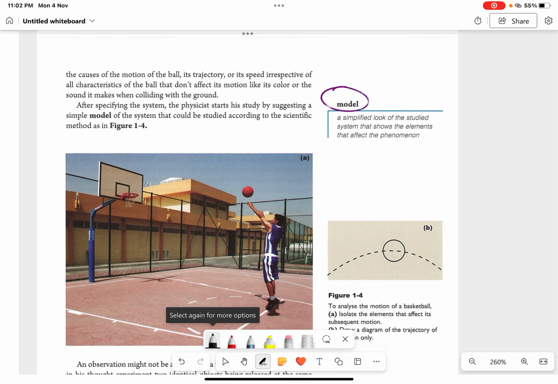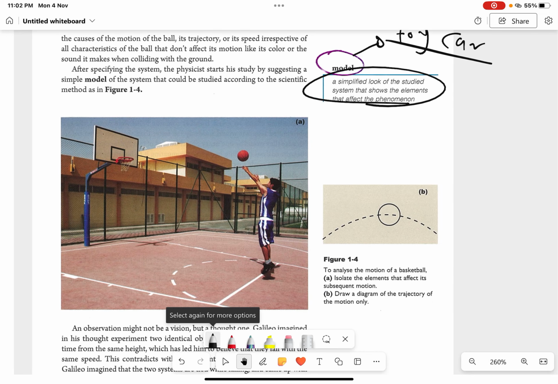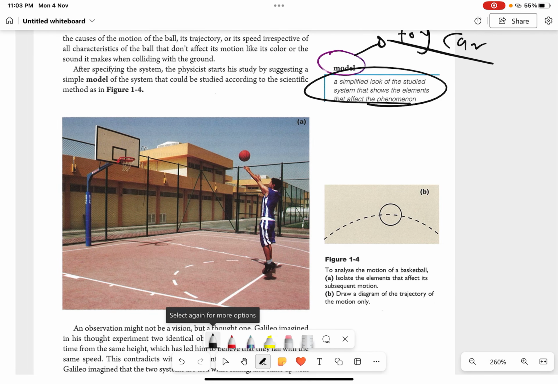So a car is a system. A model of a car is a toy car, okay? So a model is basically a simplified look of the studied system that shows the elements that affect the phenomenon, okay? So for example, if your teacher is explaining